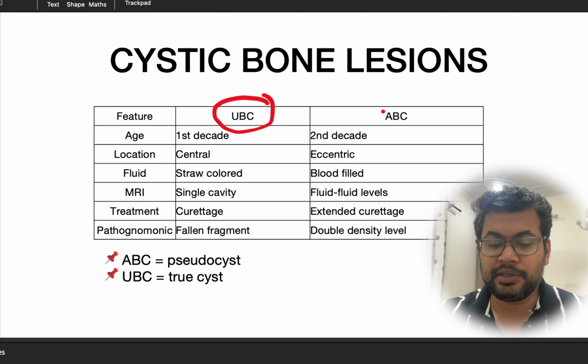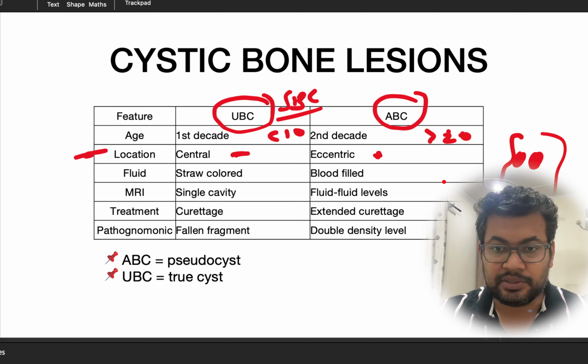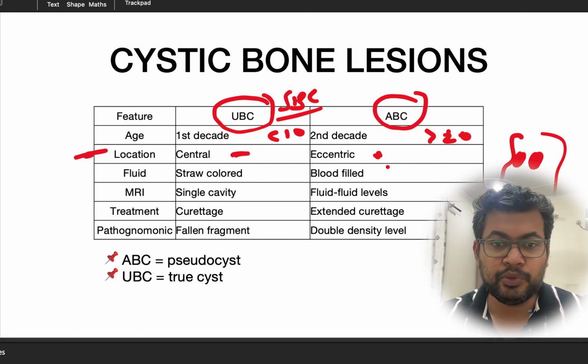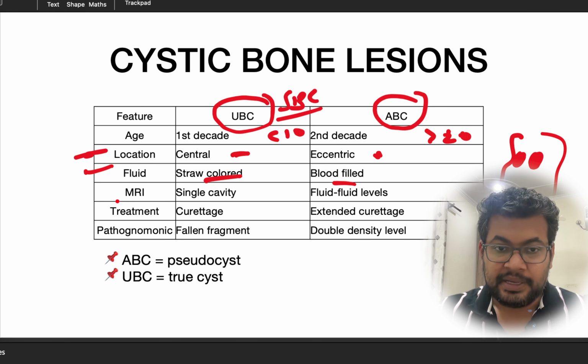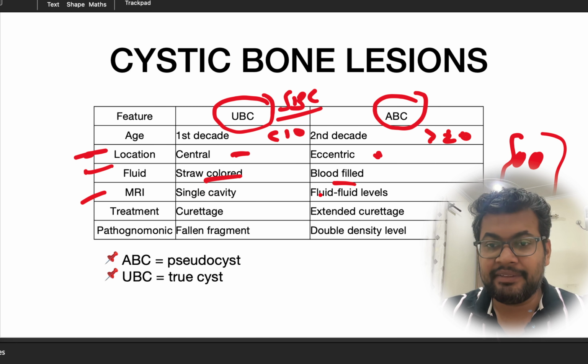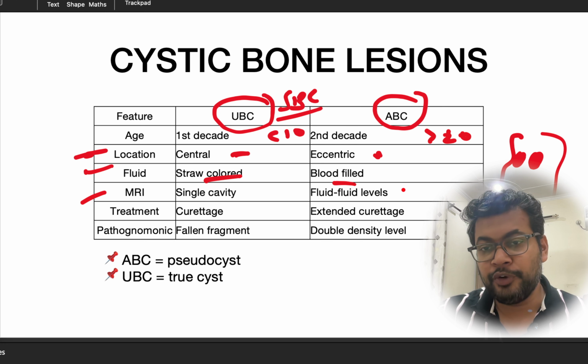So if this is the bone, this is the central location and this is the eccentric location. So eccentric will be ABC, central will be UBC. Then the fluid that we aspirate is straw colored in UBC, and in ABC it is blood. And MRI will show a single cavity with fluid levels and septations in ABC.